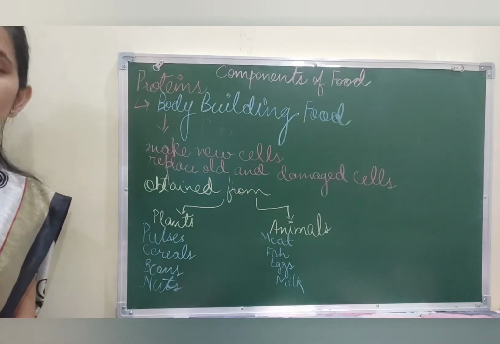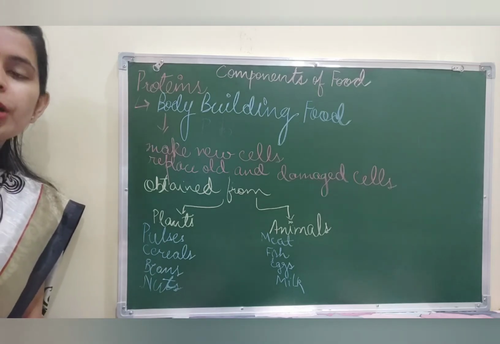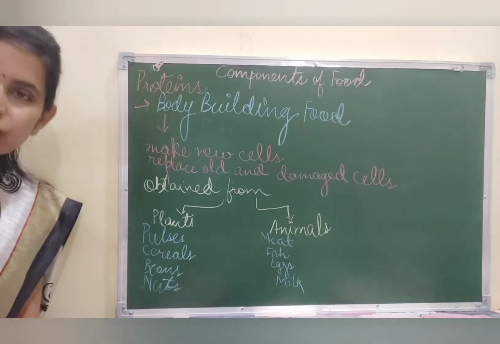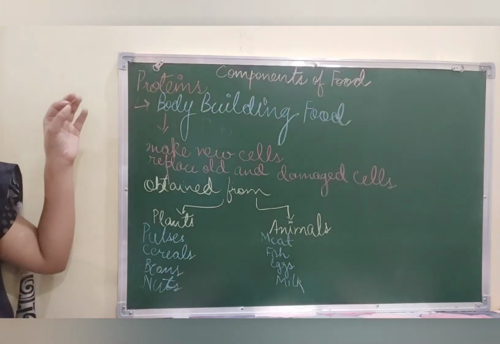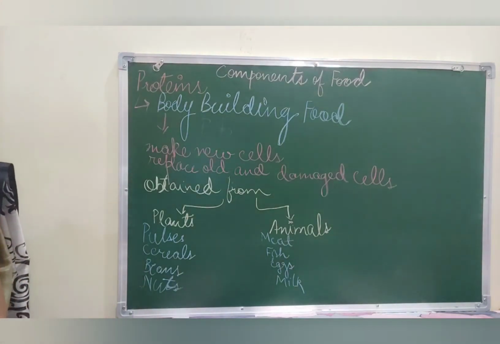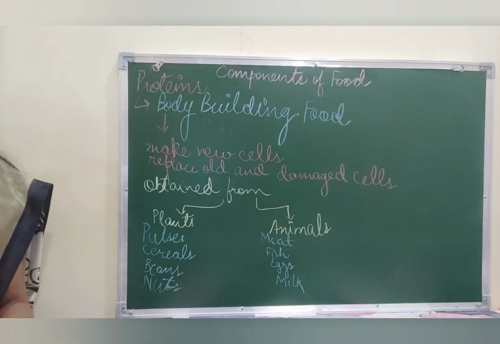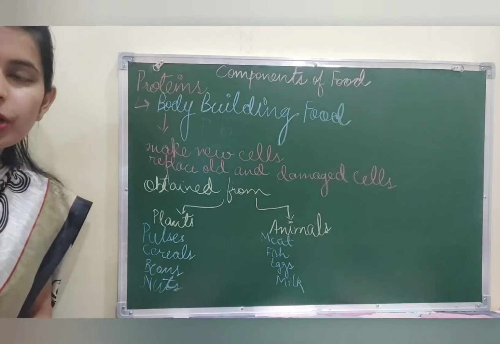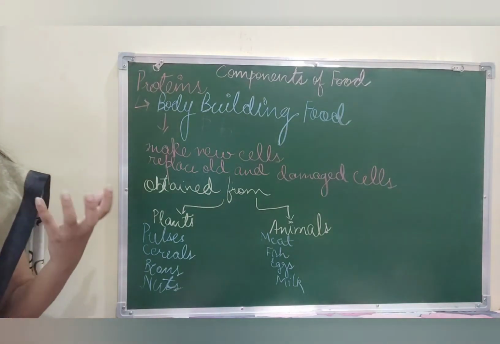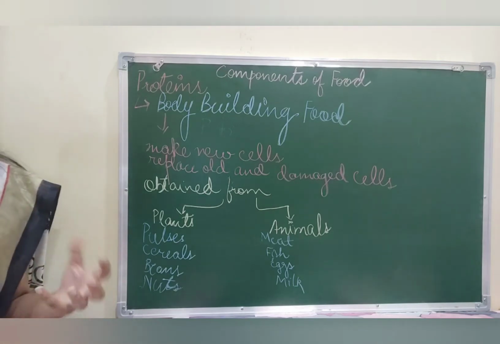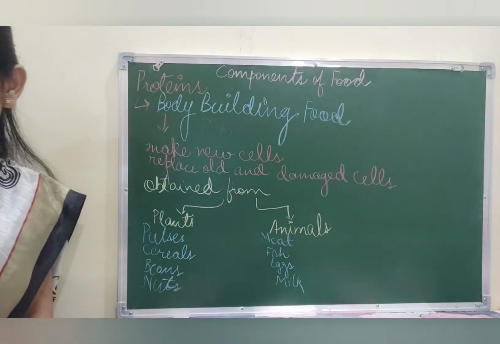Now when I talk about the amount of protein, if for example you're an adult and your weight is 60 kgs, so you require at least 60 grams of protein per day. So that is 1 gram per kilogram of your body mass. Okay, that is your body weight. So this is how much protein we require.